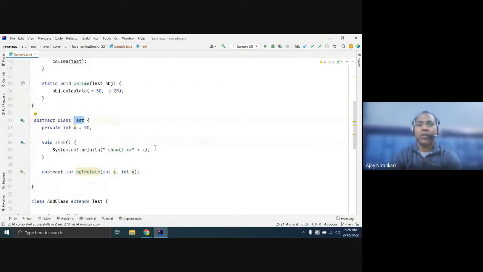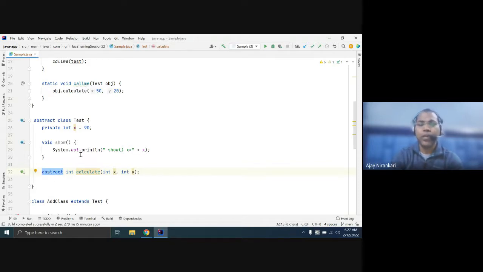Now tell me any doubts about the test class. Sorry, about the abstract class and abstract method. The main purpose of an abstract class is if you want to define a method with only the signature, like I just want one calculate method and I don't want to provide any logic here, so you must mark that method as abstract.